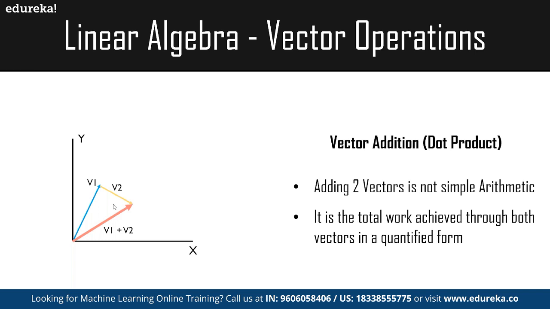We have v1 and v2, and to add them and the effect together, for example, if v1 has a value of 1 and 2, and v2 has a value of 1 and -1 for the x and y axis respectively, the effective v1 plus v2 will have the value 2, 1, which is to add the scalar values of these different vectors, and that's why this is called a dot product.